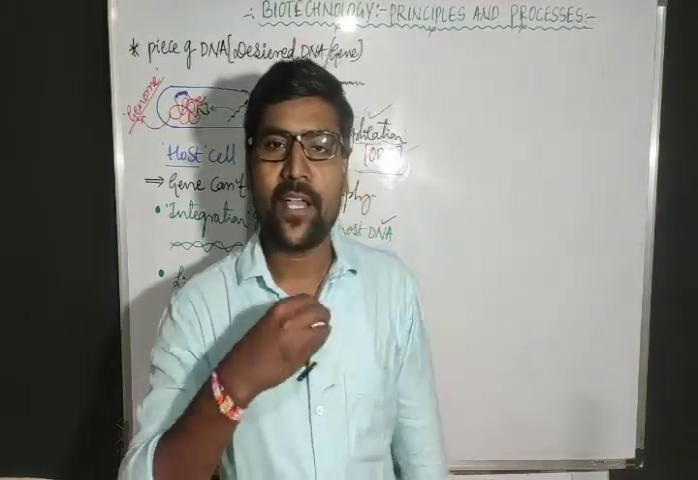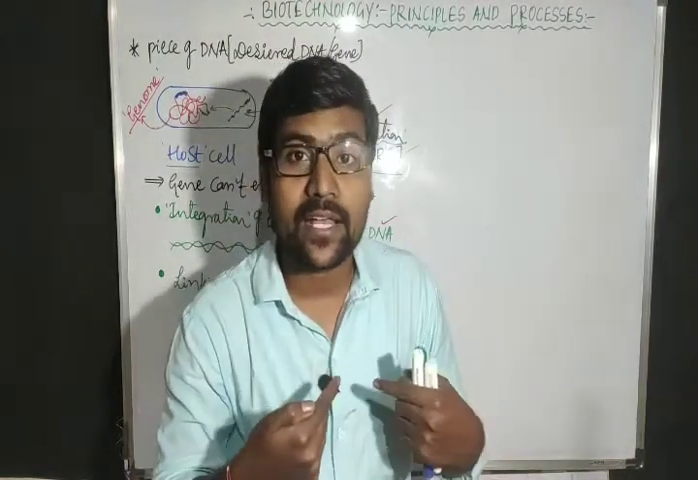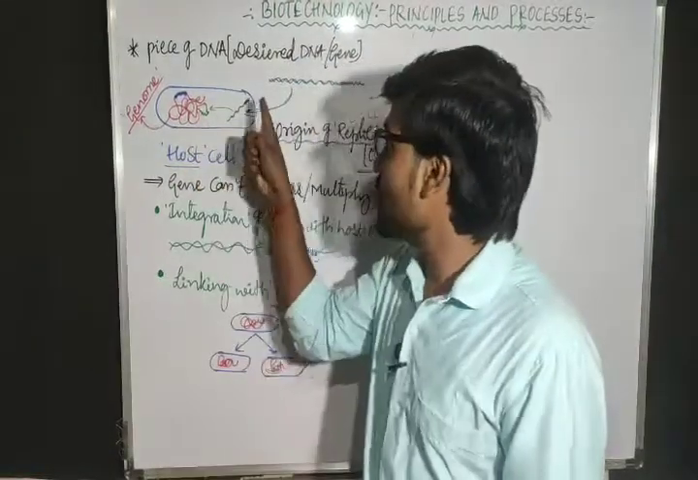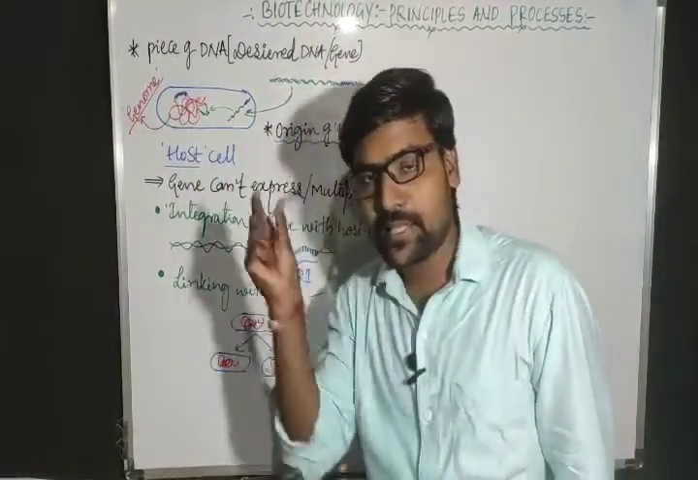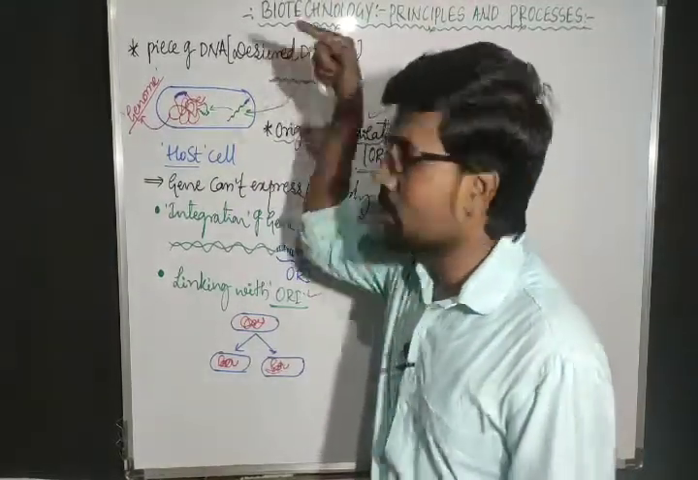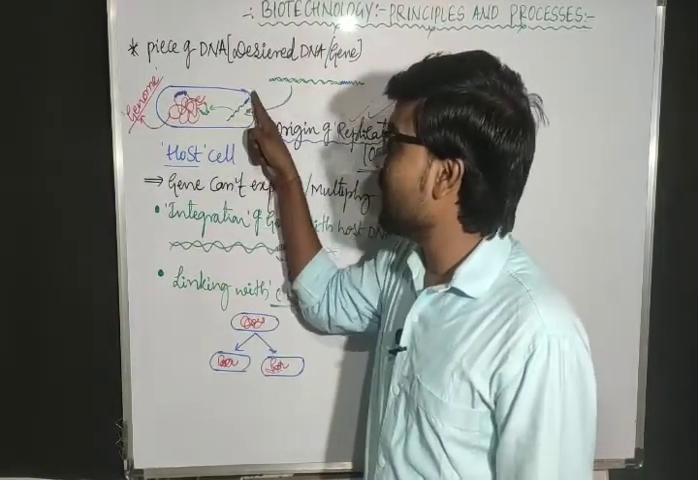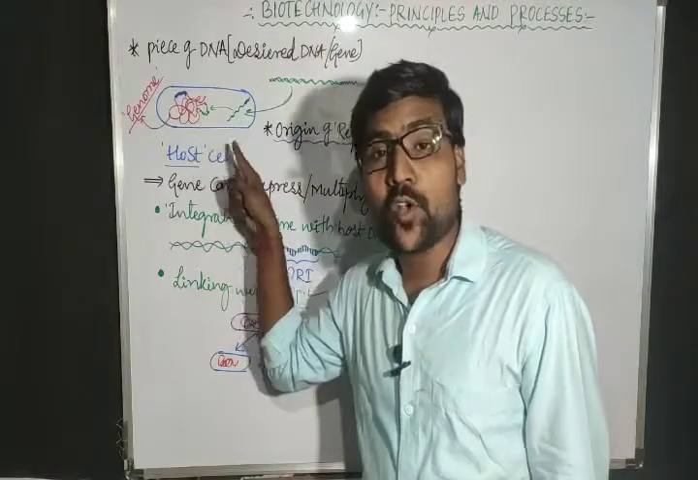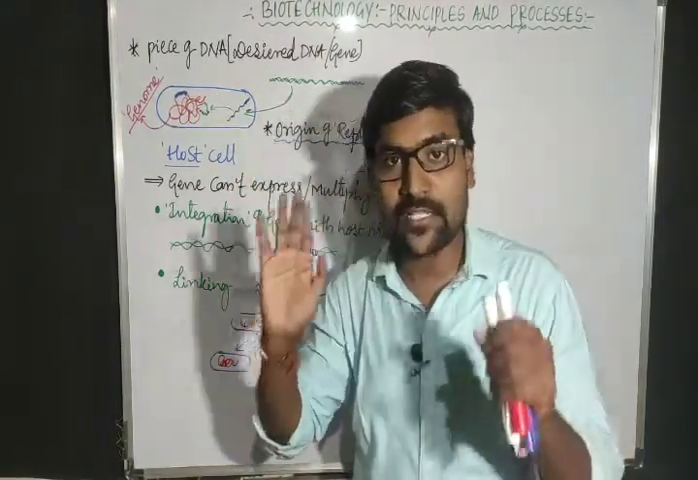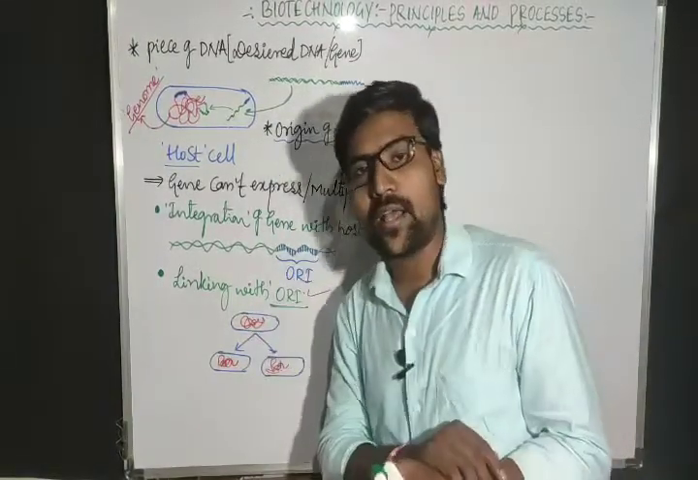Say for example, our insulin gene, that means it belongs to our DNA. That insulin gene is mixed with ORI, the origin of replication sequence. Then it is introduced into the cell. Now the doubling, the multiplication of this DNA, does not depend on host DNA. So that is the major feature. Hence it is linked with ORI.